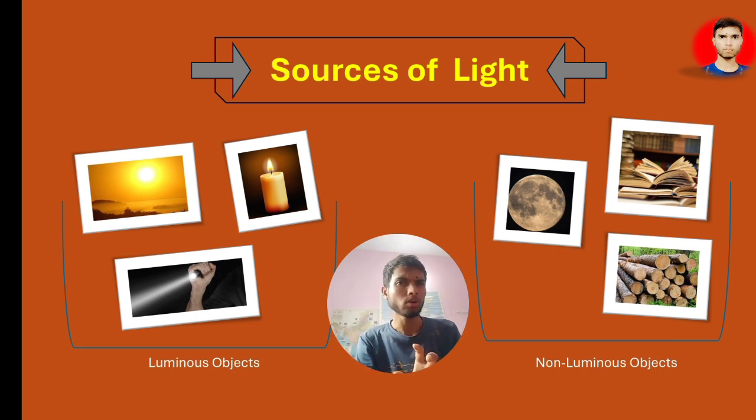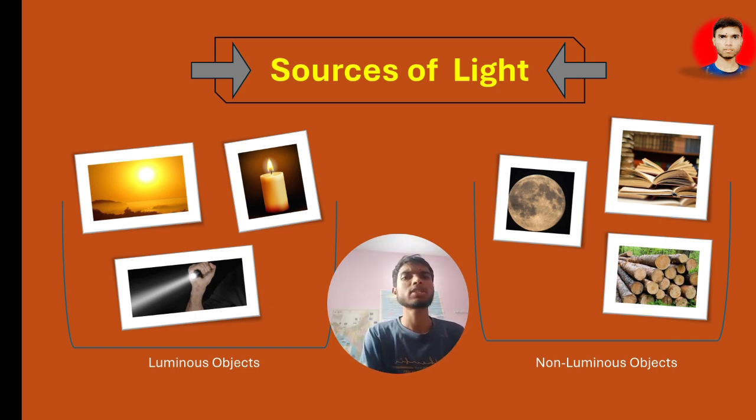Now, we are living in our daily life. We can imagine there are a lot of objects. Even right now you can see a lot of objects. Now we are dividing all these objects into four categories. First you can see luminous objects. Here you have three figures, and on this side you have three figures.